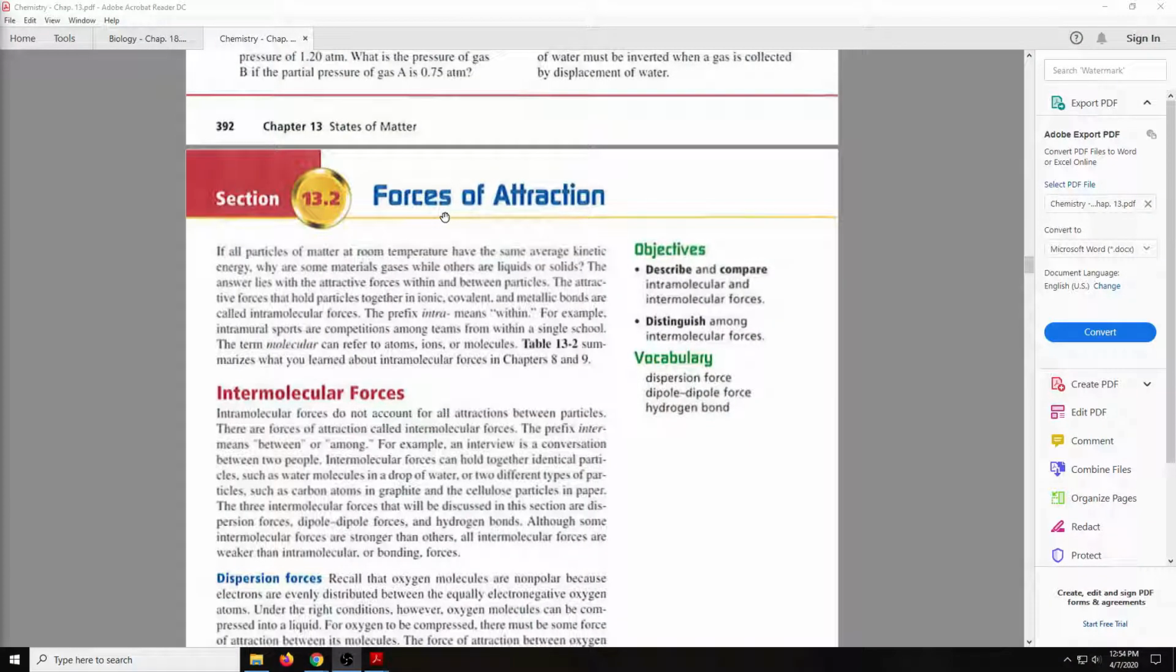Forces of attraction. There's a joke in there somewhere, but I can't think of it right now.